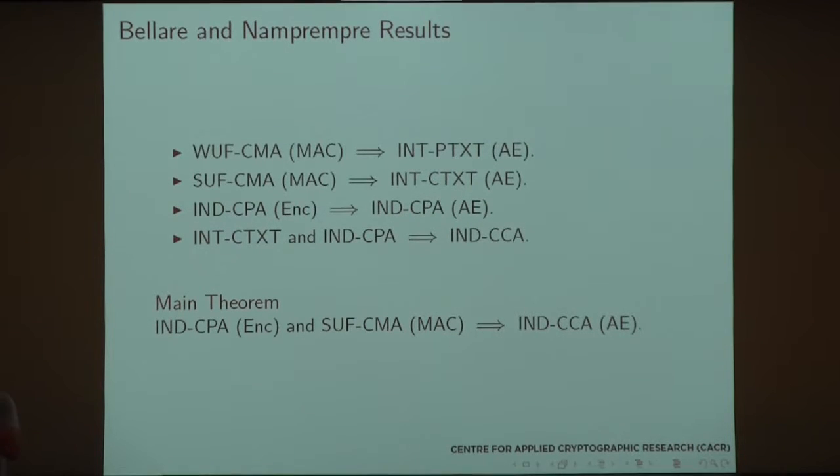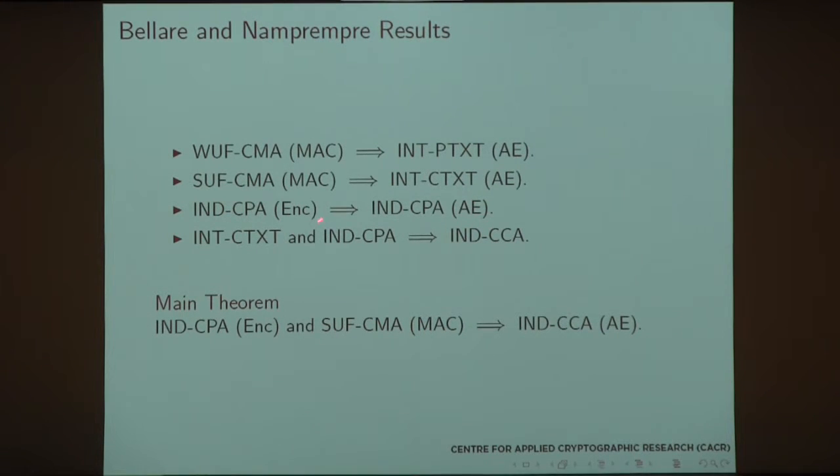All right, so the results in summary of Bellare and Namprempre are that a weakly unforgeable MAC implies that our authenticated encryption scheme is going to have integrity of plaintext, strongly unforgeable, integrity of ciphertext. Indistinguishable under chosen plaintext attack encryption scheme implies that we get an indistinguishable under chosen plaintext attack authenticated encryption scheme.